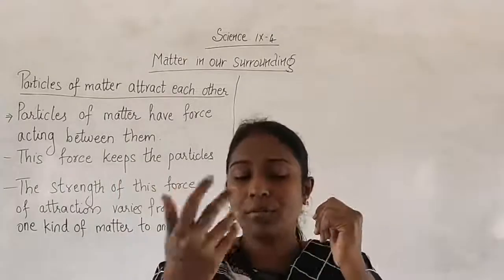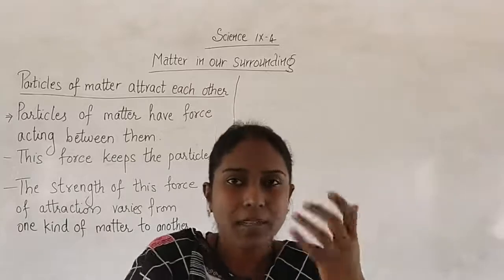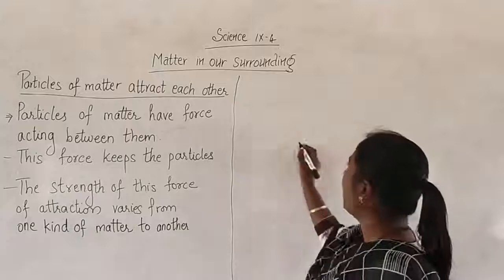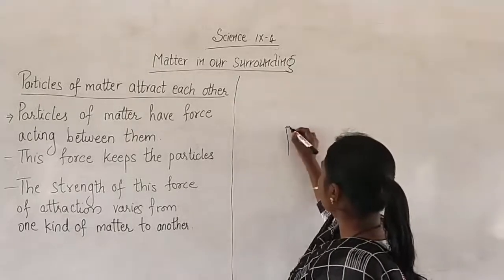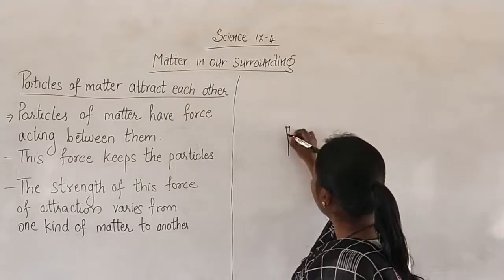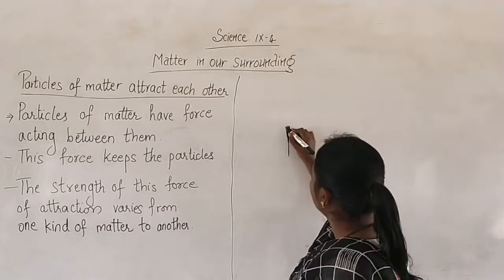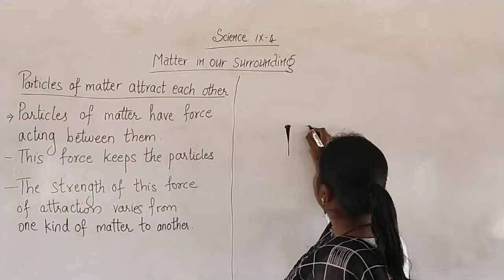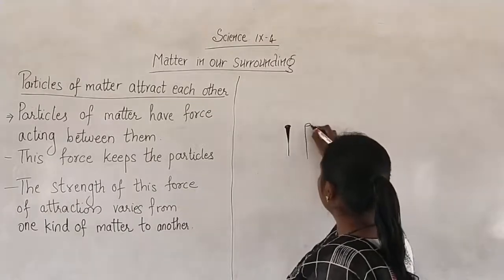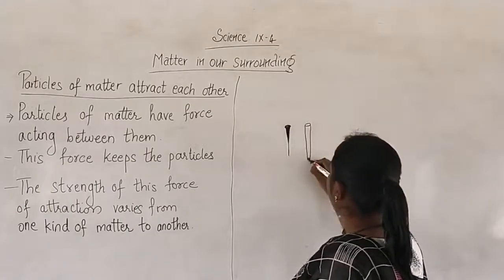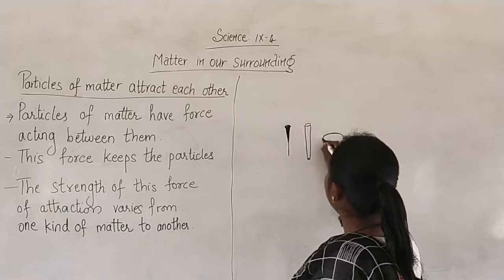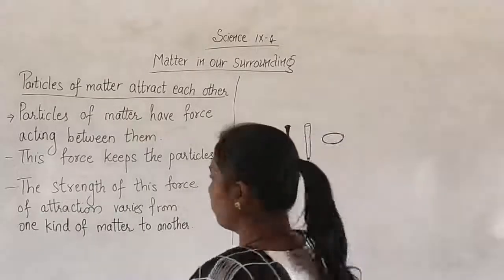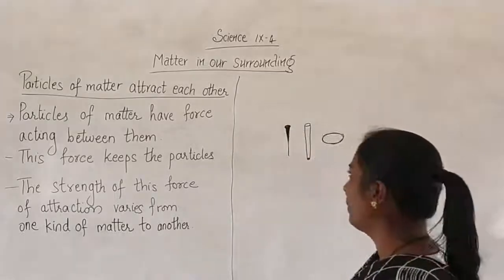Now related to this only, we will take one more example. That is the third activity of this topic. You need to take an iron nail. Then you need to take a chalk, and you need to take a rubber band, which girls usually put in the hair. Nowadays boys also put, no doubt.